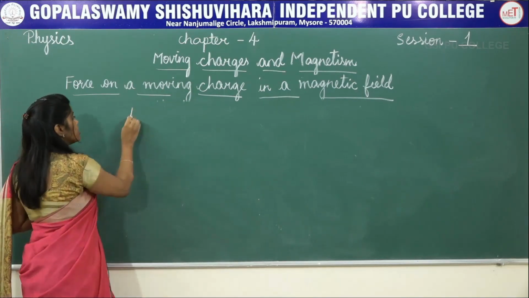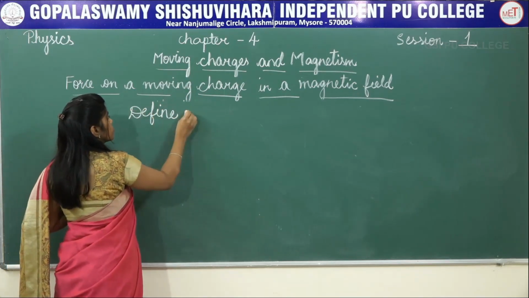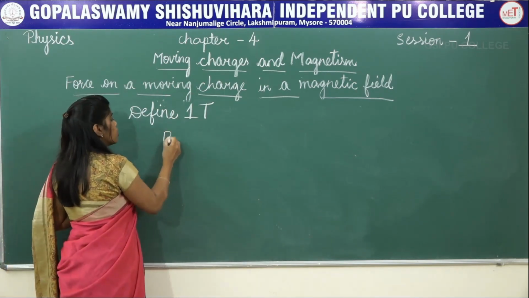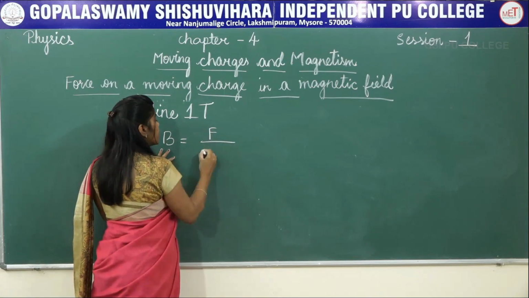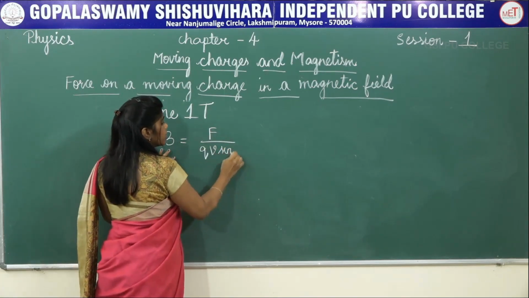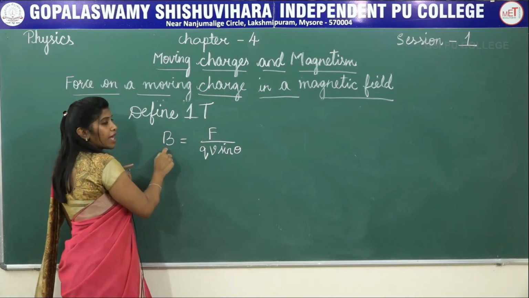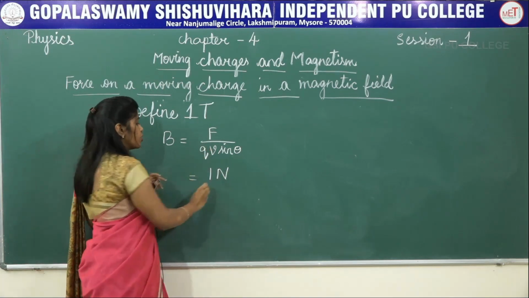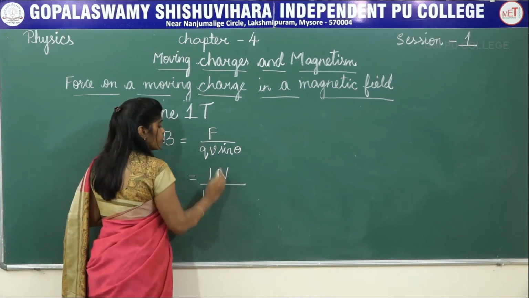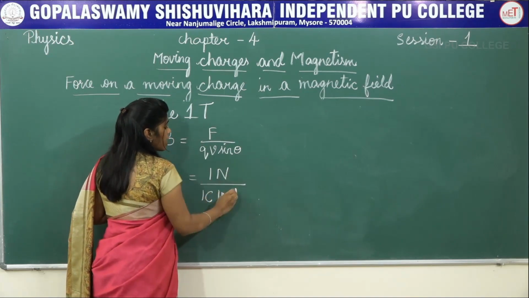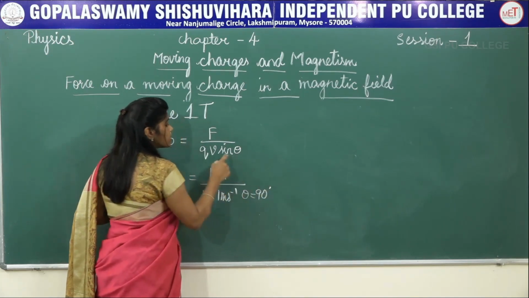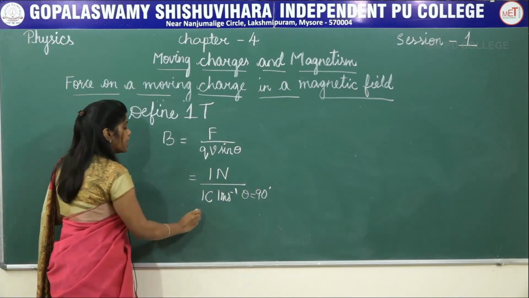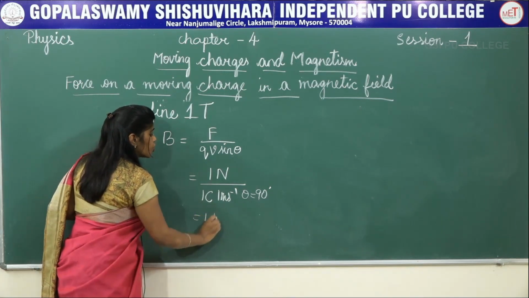Now, let us define what is 1 Tesla. So, how to define 1 Tesla? As you know, B is equal to F by QV sin theta. Now, when will this magnetic field become 1? For that, we need to have the force as 1 Newton, charge 1 Coulomb, velocity 1 meter per second, and theta should be 90 degree because sin 90 is 1. So, if this condition is applied, then I can write the magnetic field is equal to 1 Tesla.